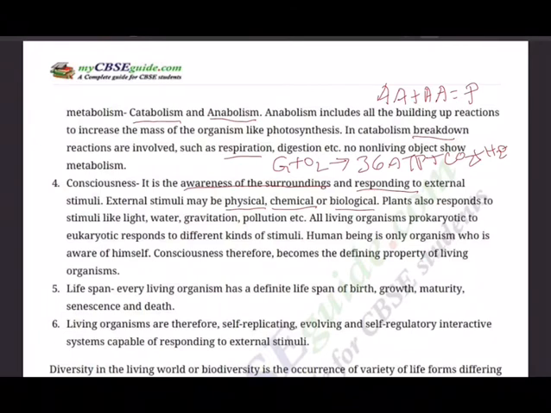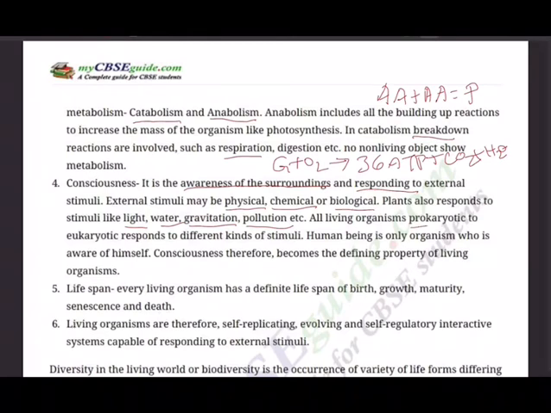Plants also respond to stimuli like light, water, gravitation, pollution, and of course even physical touch. Touch me not plant, when you touch it, it folds itself, you must have observed. So all living organisms, prokaryotic to eukaryotic, respond to different kinds of stimuli.